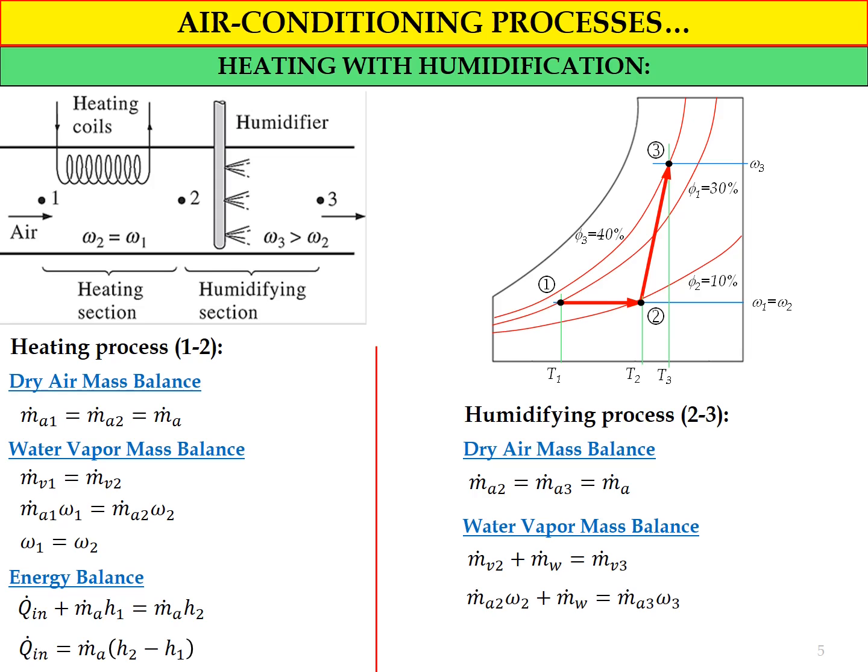So if we use the equation for specific humidity, MA2 dot multiplied by omega 2 plus MW dot equals MA3 dot multiplied by omega 3.